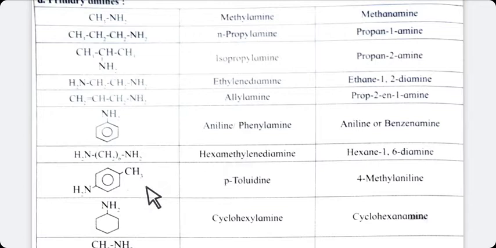Now see in the next, aromatic ring contains CH3 group and NH2 group, and you have seen CH3 group is present at para position.